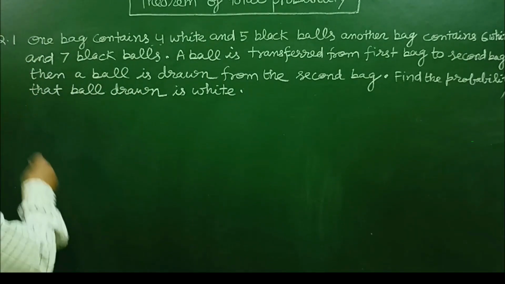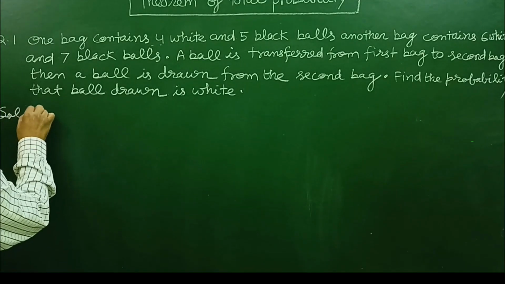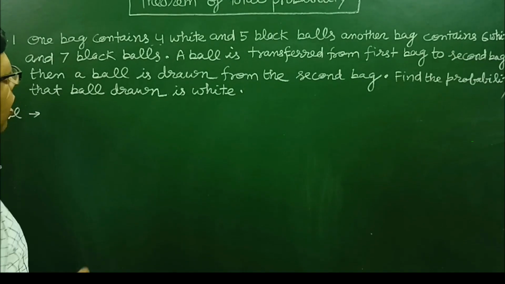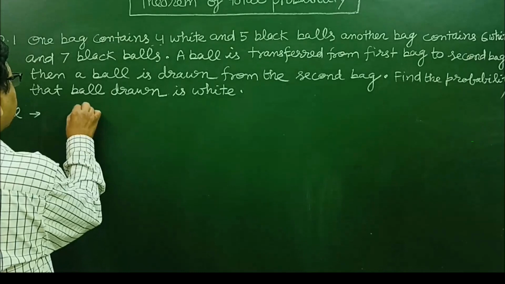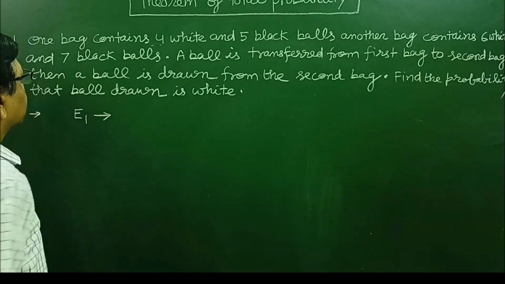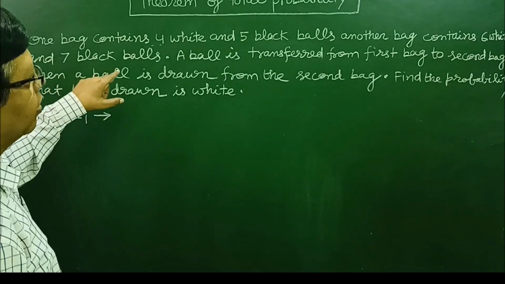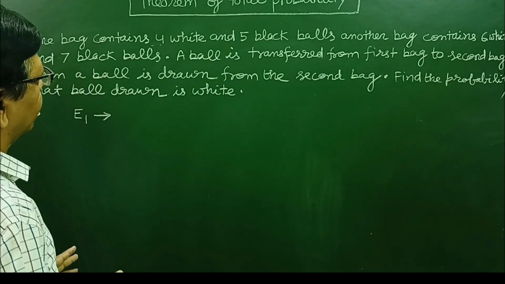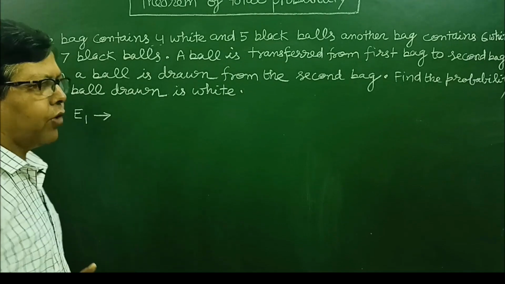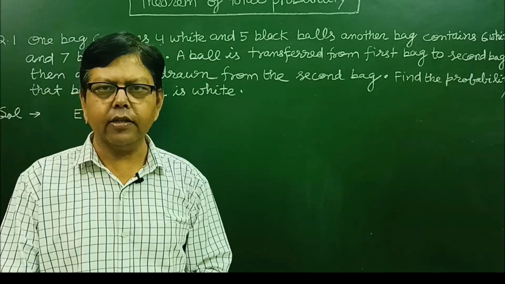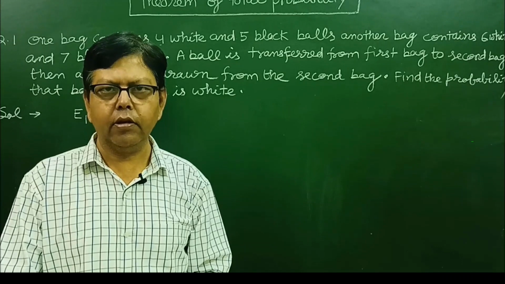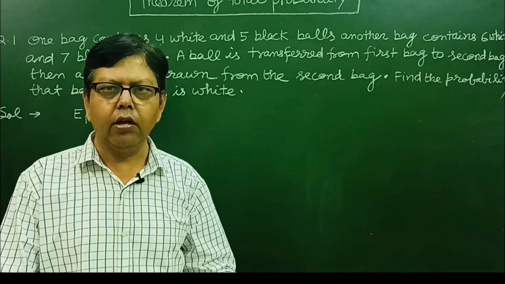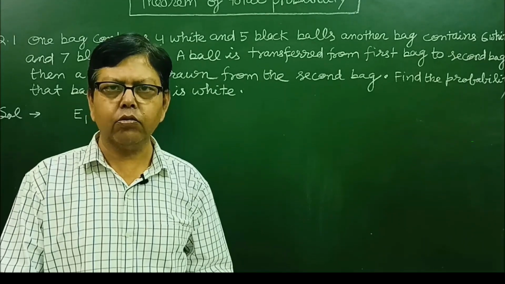Now in this question, first let us write the events. Event E1: there are two types of balls, white and black. So from first bag we can transfer the ball in two ways. Either the white ball can be transferred to the second bag or the black ball can be transferred to the second bag.